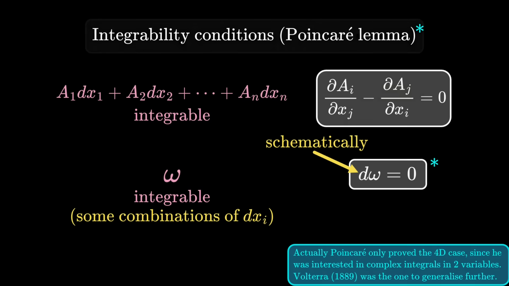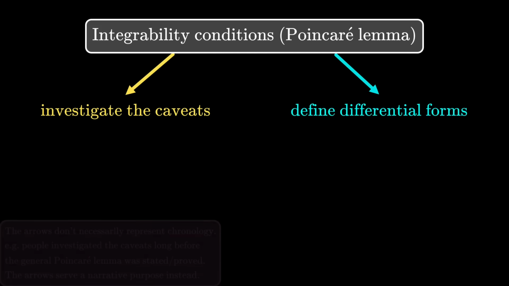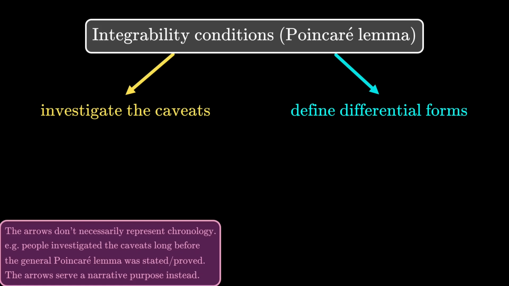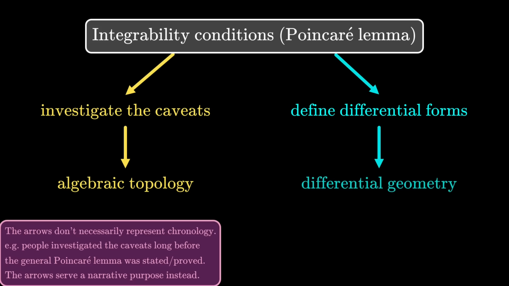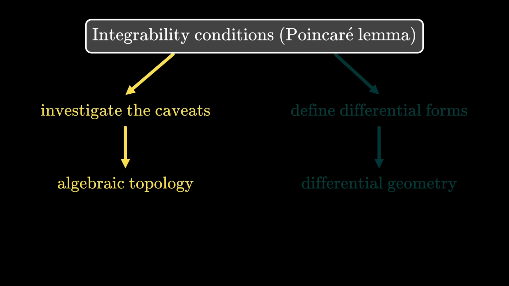From then on, two different but related developments emerged. One side studied the asterisks I talked about earlier, and the other tried to properly define differential forms. They added to the developments in algebraic topology and differential geometry respectively. Let's talk about each of them briefly, starting with the caveats, because I find this more surprising.